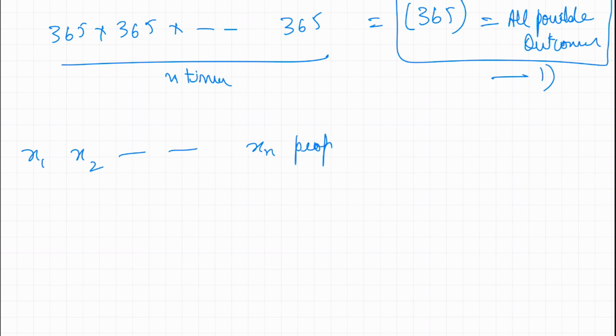Let's say you have xn people. If x1 is the first person, you could give him any birthday, 365 options. Let's say this person has 1st May. Now if there's another person in this gathering who has 1st May, then if you pick those two, they can have the same birthday. And we're looking for a probability where no two people have the same birthday.